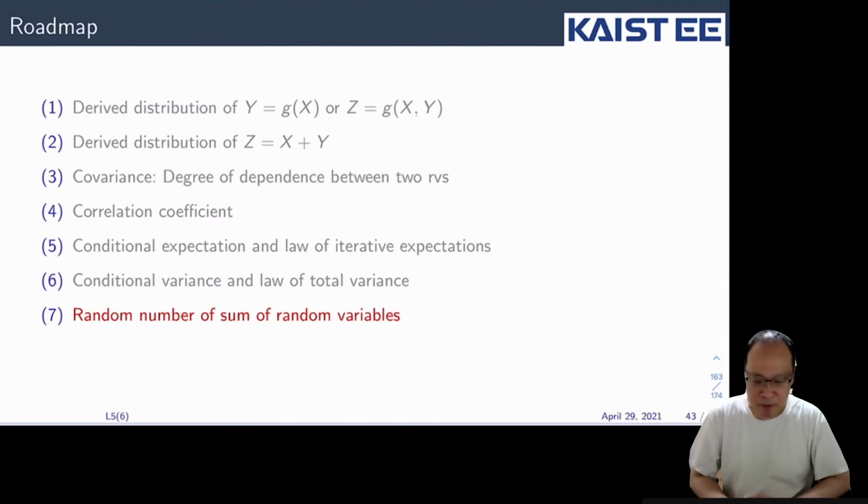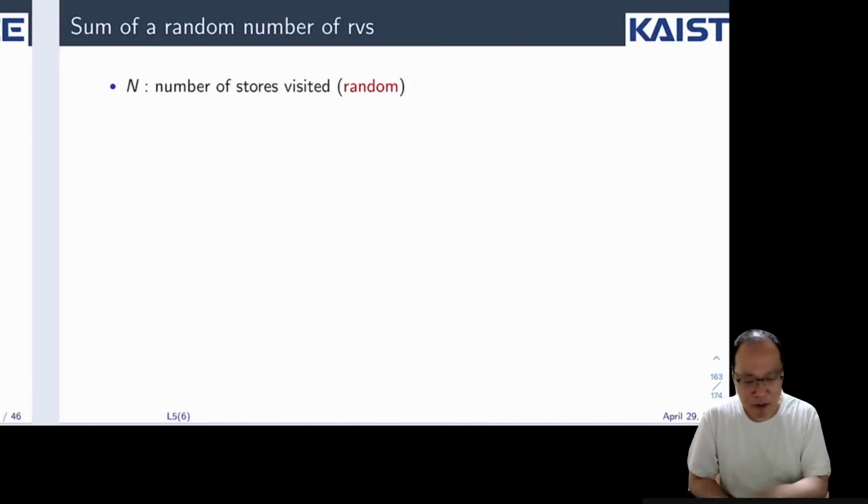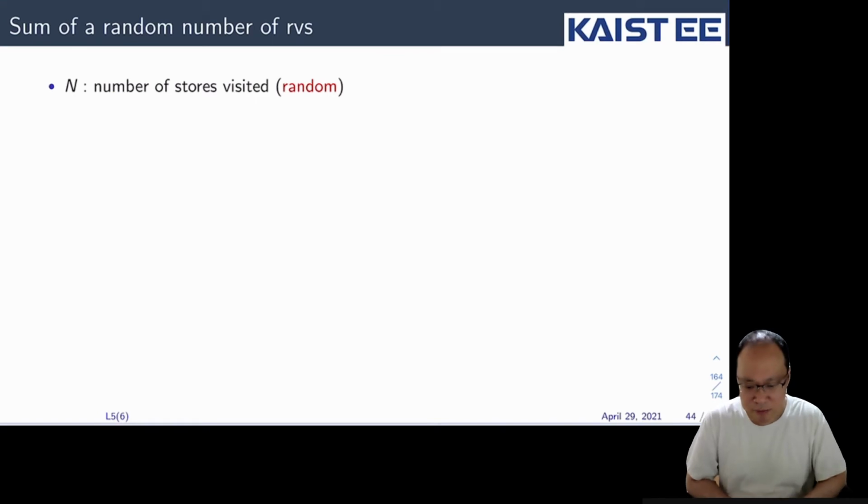So using the concept of the conditional expectation and the conditional variance as two types of special random variable, let's apply the new concept to another important application, that is, the random number of sums of random variables. Okay, so here's the situation.